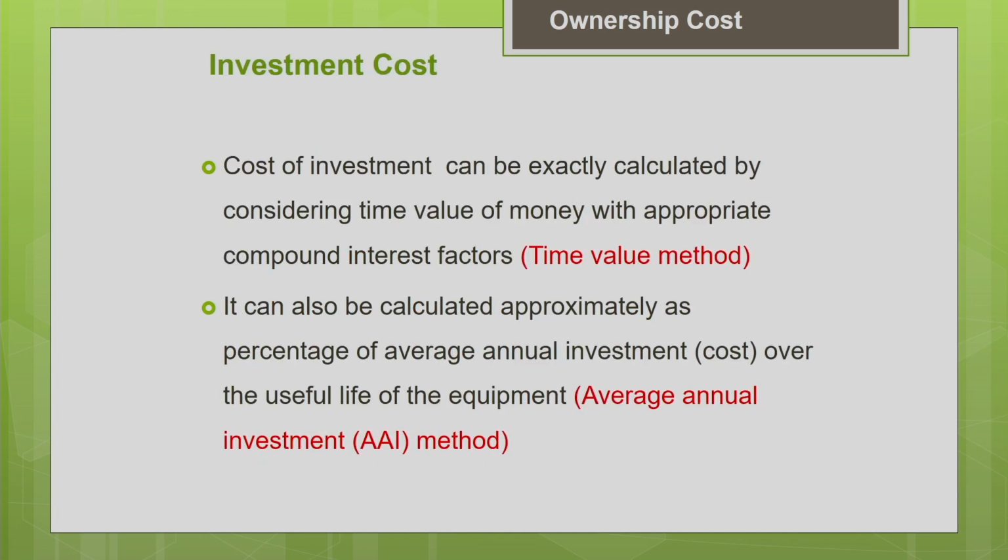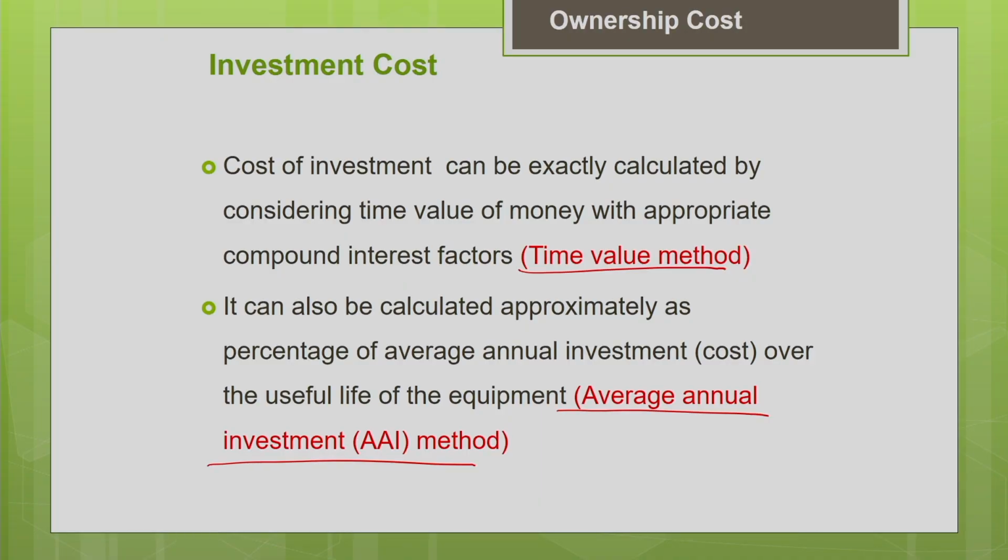So the cost of investment can be calculated by 2 different methods. As I told you earlier, one is the time value method, the other one is the average annual investment method. The time value method is going to be a very accurate method. Actually there will be a separate lecture dedicated to this topic. I will just introduce what this time value method is as of now. Basically you know that the cash flows occur at different time intervals. In any construction firm, your inflows and outflows will be occurring at different periods of time. So when you are making some analysis, we have to convert all the cash flows which are occurring at different time periods to a particular time period.